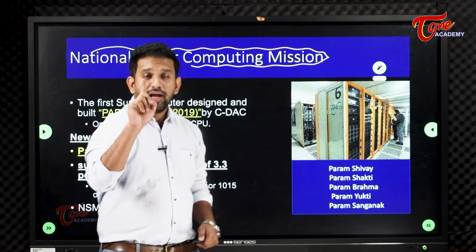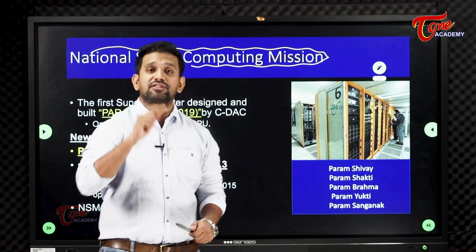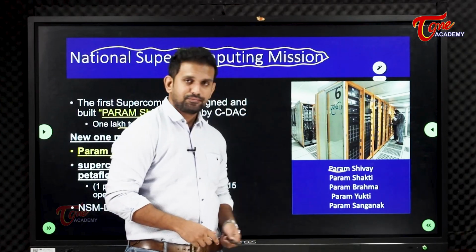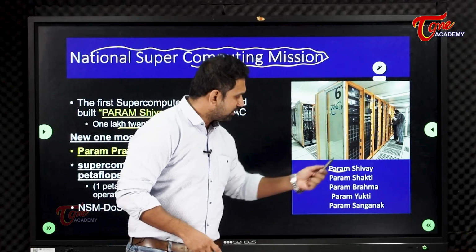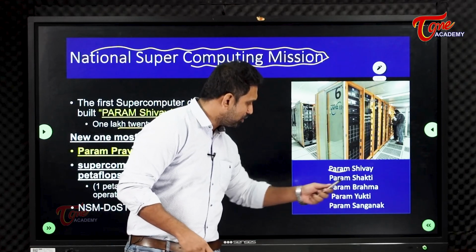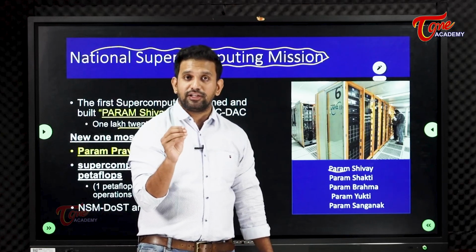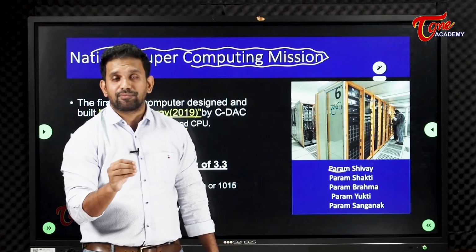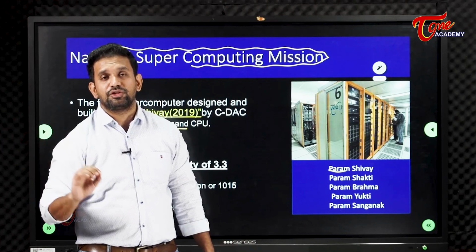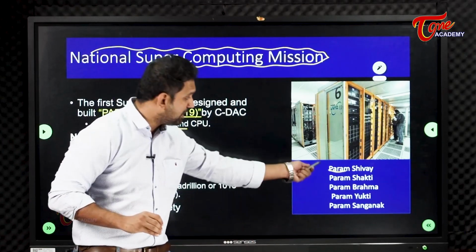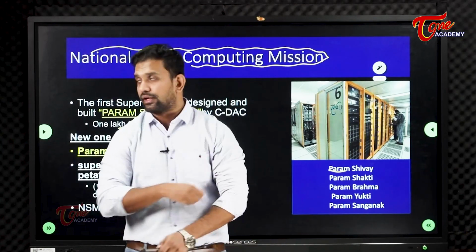Any supercomputer in our country always starts with Param: Param Shivai, Param Shakti, Param Brahma, Param Yukti, Param Sanganak. And recently, the question will come in this way only: recently the supercomputer that was launched is called what? They will ask this because there are many Params, no?